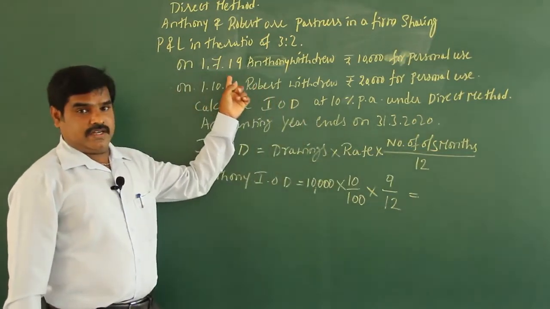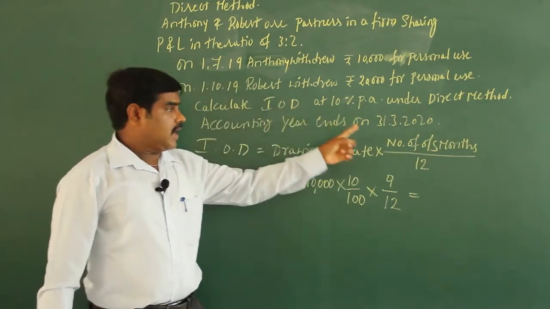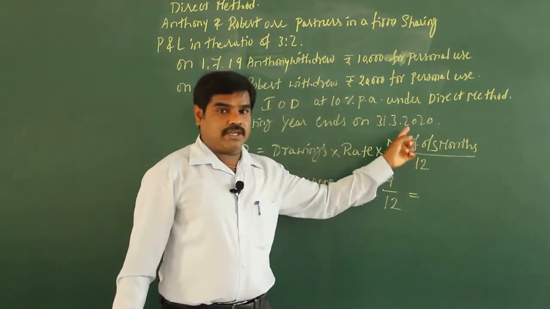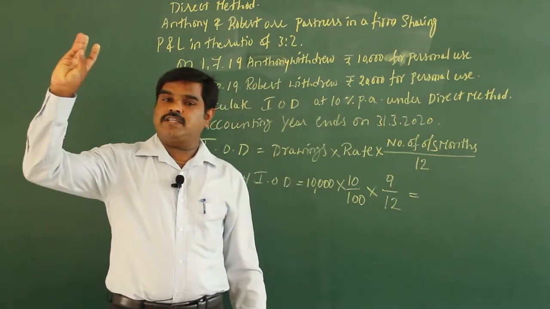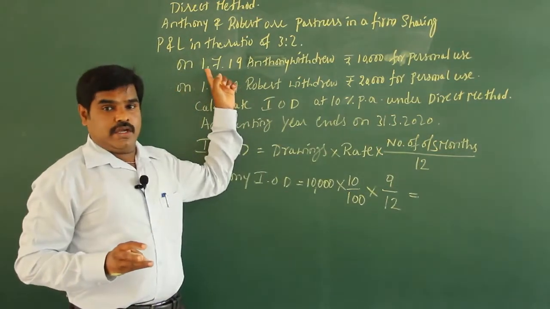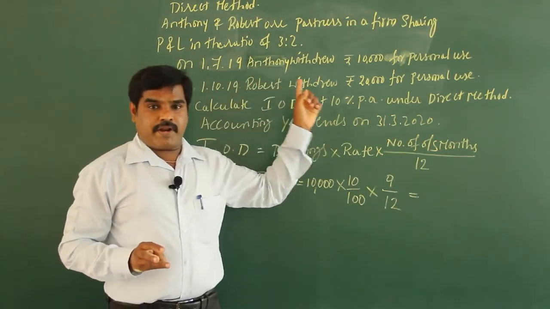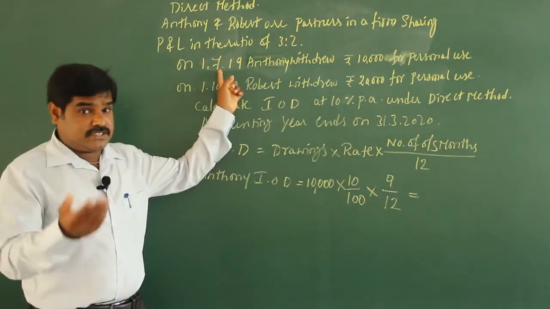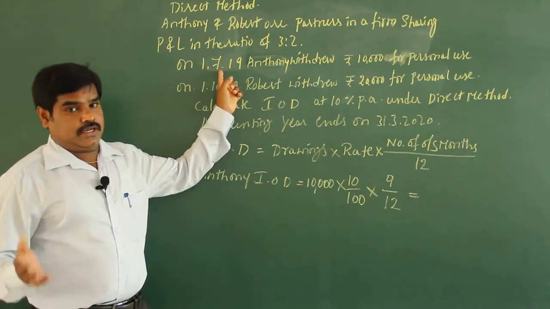Again I'll tell you how it is, number of outstanding months. Date of drawing is 1/7. Accounting year end is 31st March. From year to year, how many months is the outstanding period? You have to go like this. 1/7 means you have to include, the money is drawn by the proprietor or partner at the beginning of the month, so you have to include. If it is 30th, you have to exclude; I'll come to that later.